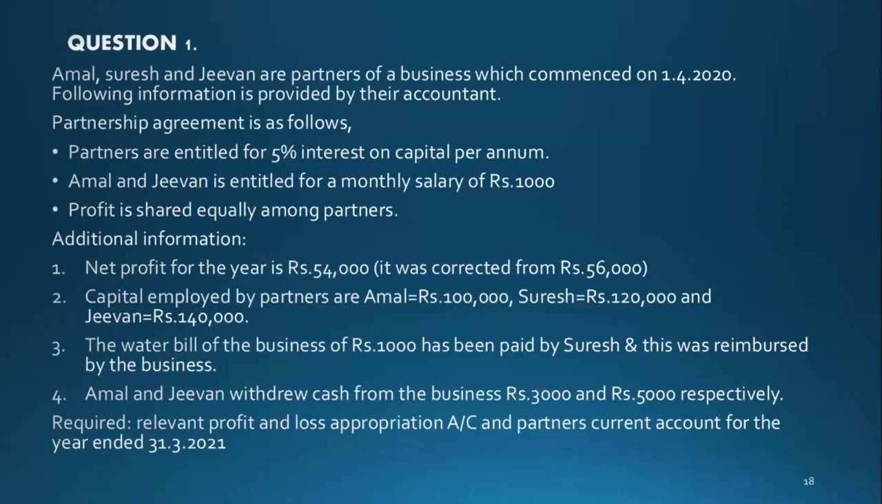Profit is shared equally among partners. Okay, good. And then additional information. Net profit for the year is rupees 54,000. It was corrected from rupees 56,000, so the net profit should be 54,000. Capital employed by partners: Amal rupees 100,000, Suresh 120,000, and Jeevan 140,000.